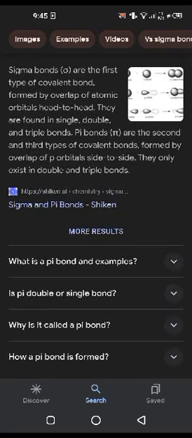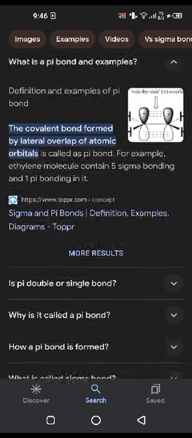Sigma bonds are the first type of covalent bond, formed by overlap of atomic orbitals head to head. They are found in single, double and triple bonds. Pi bonds are the second and third type of covalent bond, formed by overlap of p orbitals side to side. They only exist in double and triple bonds.